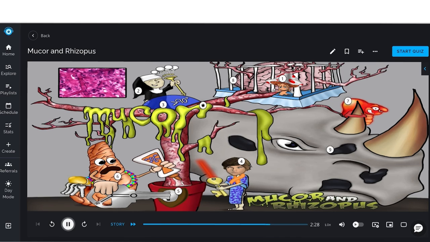So to review, let's recall that Mucor and Rhizopus are fungi that cause mucormycosis, and can be distinguished by their irregular non-septate hyphae and their branching pattern with wide angles over 90 degrees. Those at risk for infection include leukemic patients, along with those who have excess ketones and glucose, such as diabetic ketoacidosis patients. These infections can result in rhinocerebral frontal lobe abscess secondary to cribriform plate penetration into the brain. These patients can also present with black necrotic eschars on their face related to vascular invasion and tissue necrosis.